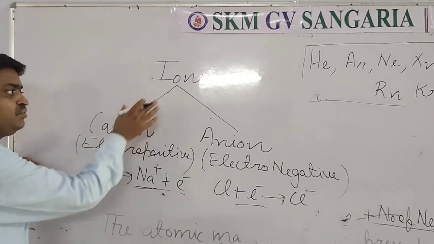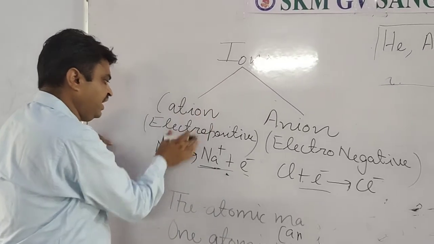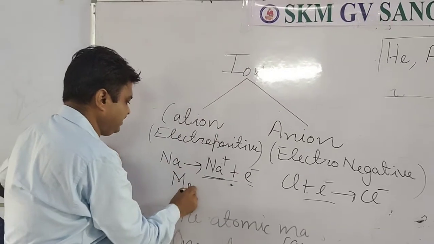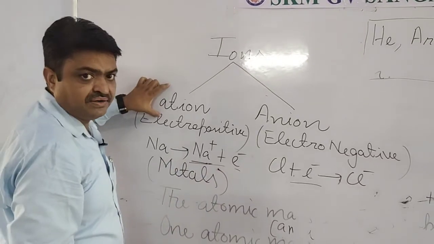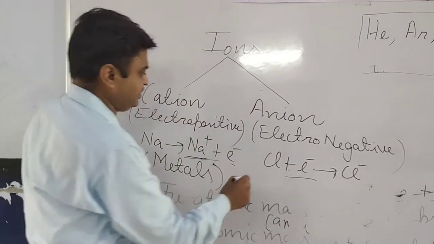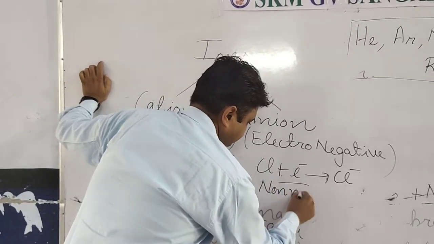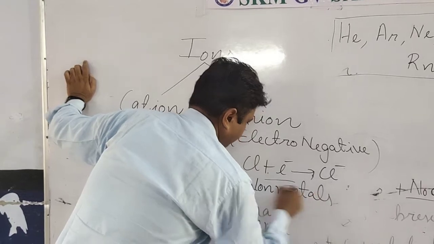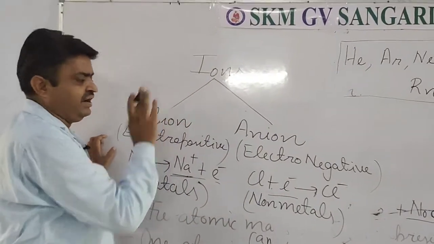So there are two types of ions. Cations are known as metals. All the metals come in the category of cation. All the non-metals come in the category of anion. So that is about the ions.